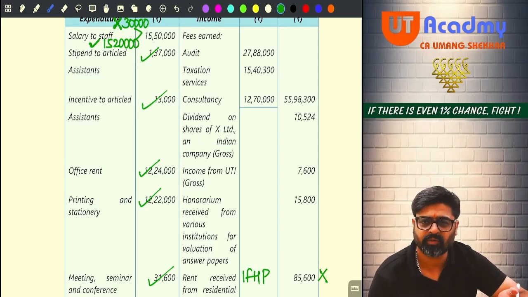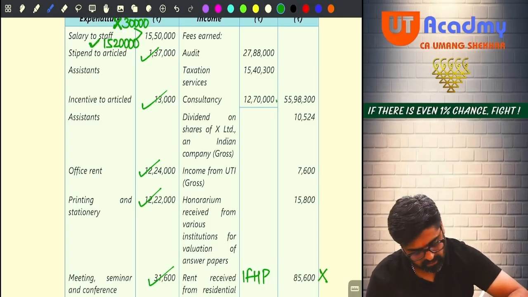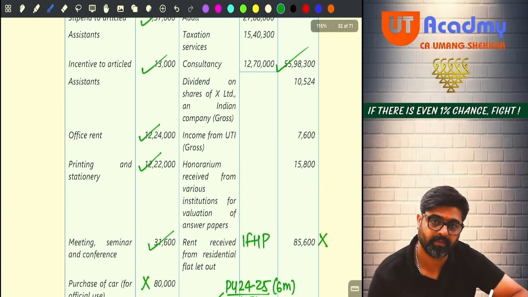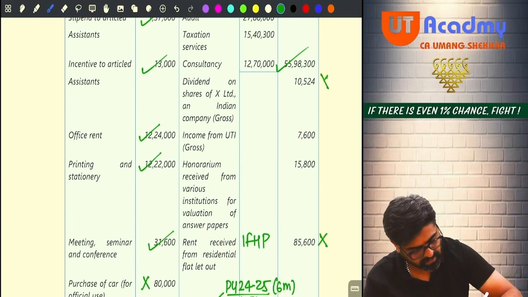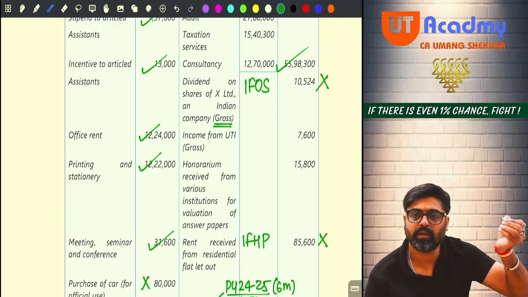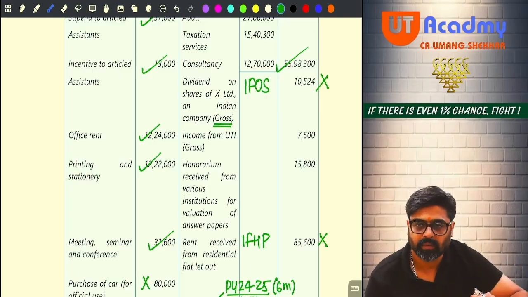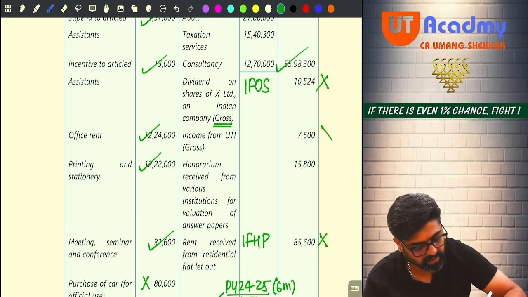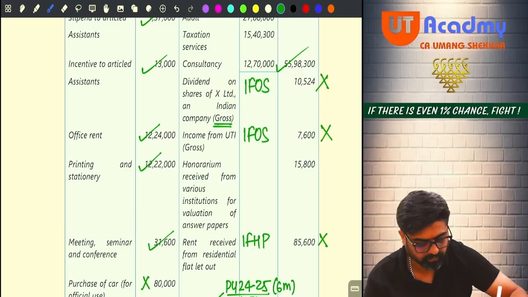Are these fees your professional incomes? PGBP income only? Tick mark. PGBP income. Then dividend. Oh, dividend is not your PGBP income. Then which incomes are IFOS? And this is gross. So the entire 10,524 will be taxable. Income from UTI, Unit Trust of India. This is also not your PGBP income. This is your IFOS income.